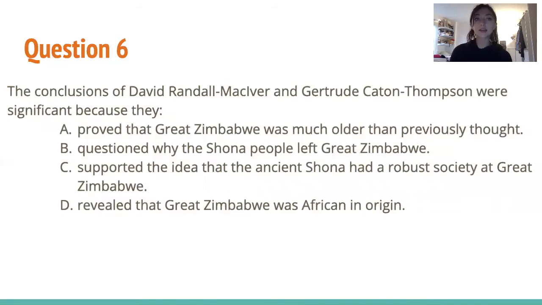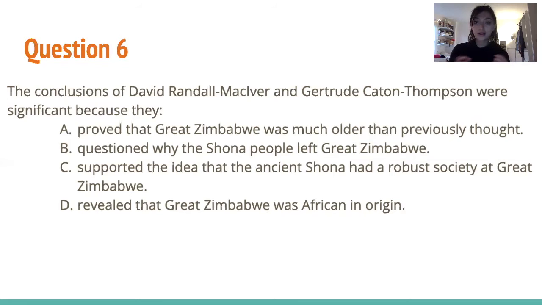So question 6: the conclusions of David Randall McIver and Gertrude Caton Thompson were significant because they... So here we have two names, so we have to look at where they're mentioned. And again, they're mentioned in the 5th paragraph, and it says that they are the modern archaeologists that discovered the actual true origins of Great Zimbabwe. If we remember, they concluded that it was African in origin. It says it specifically, they, quote, "concluded that the ruins were unmistakably African in origin." So that is their contribution to the passage.